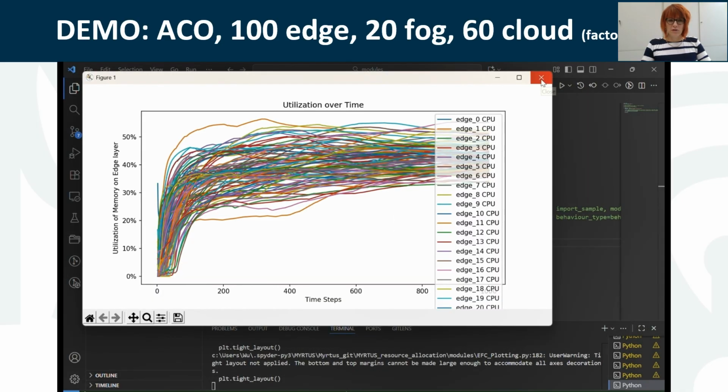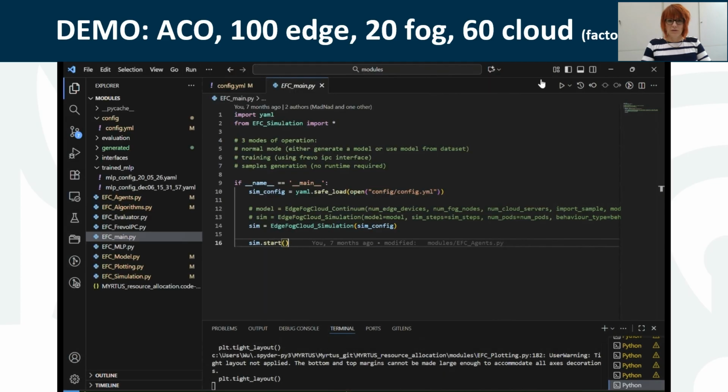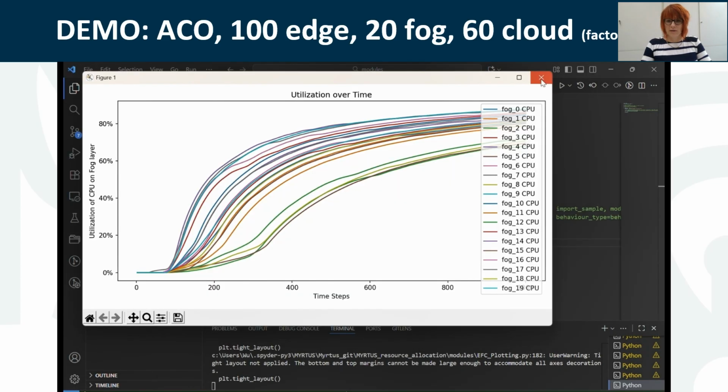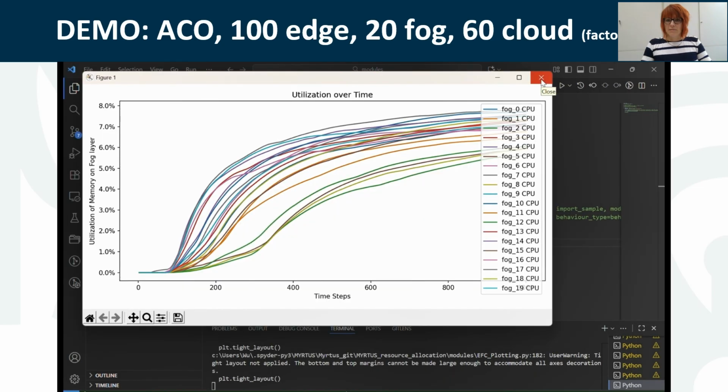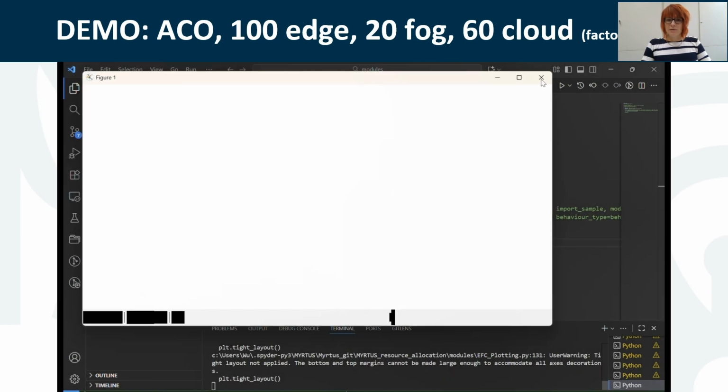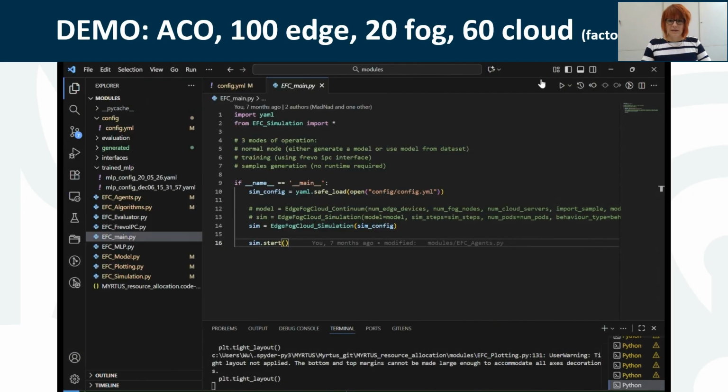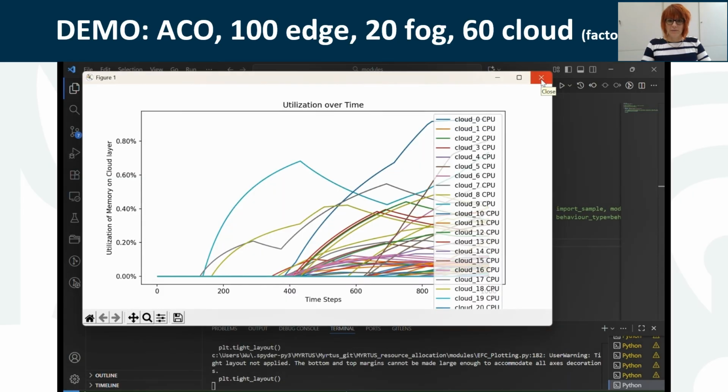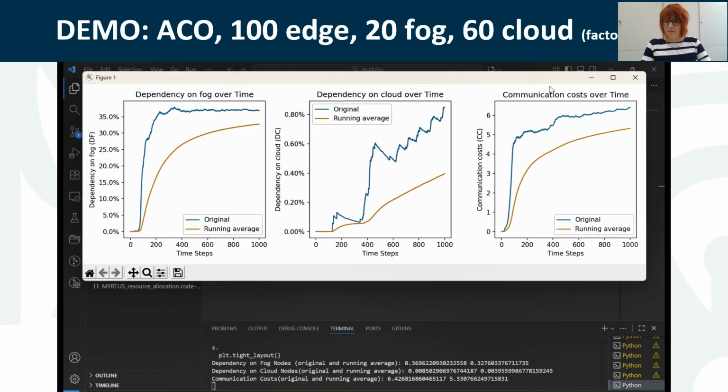So these graphs show now an overview of the utilizations of all the nodes that we are modeling. But the output that is the most important one comes with the fog and the cloud dependency, where we can see in this graph that we can reduce the fog dependency from 50 to 35 and the cloud dependency even more to smaller than 1%. This shows us the huge potential in a highly connected network with a reasonable number of interacting agents using the swarm principle.